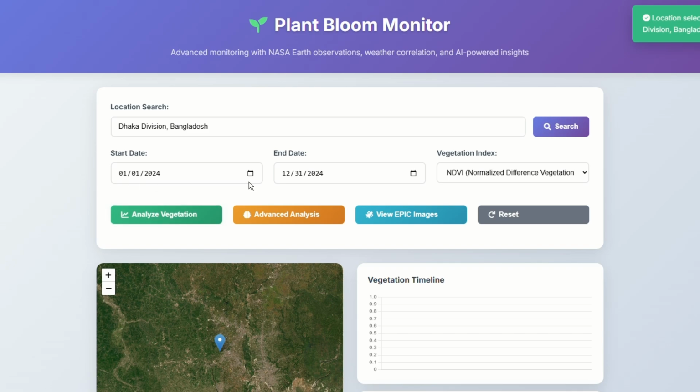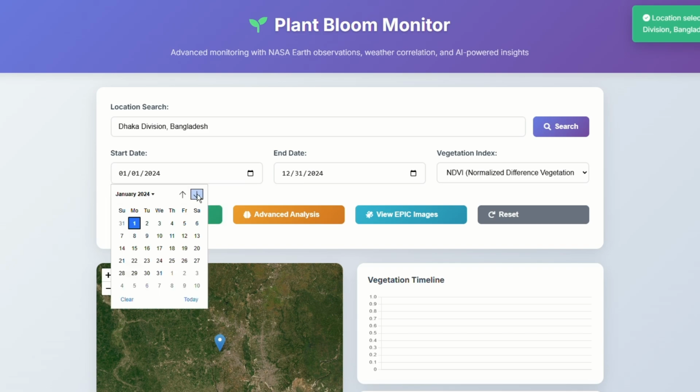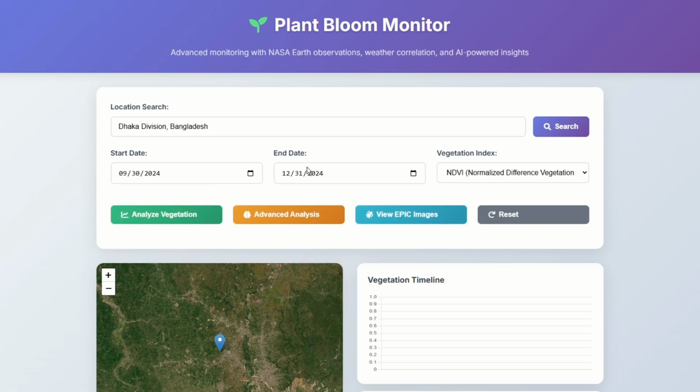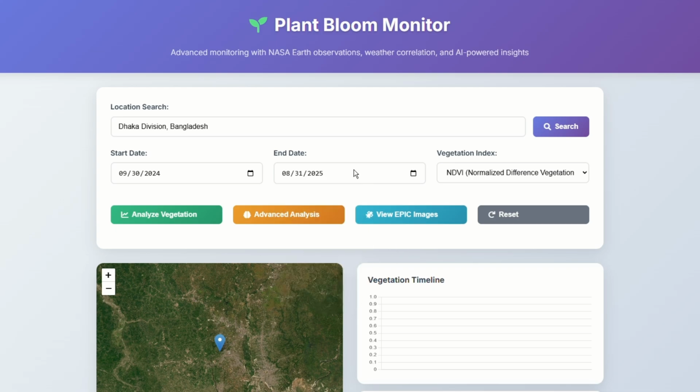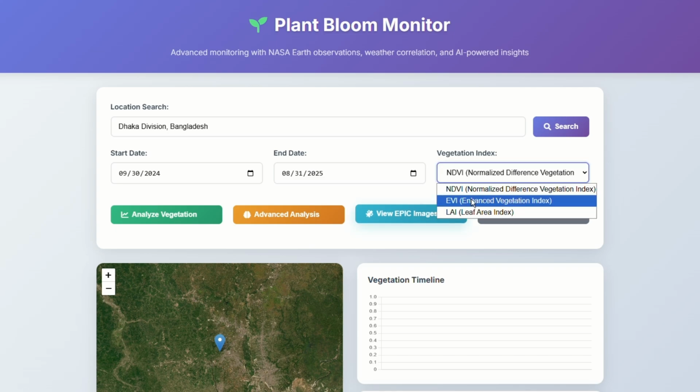then we are going to select the start date. Let's say we are going to select September 30, and the end date is today, which is 31 August 2025, and we have some options here like vegetation index. So what does this mean? We have 3 options: NDVI, normalized difference vegetation index, EVI, and LAI, leaf area index. So we're going to start with the NDVI.